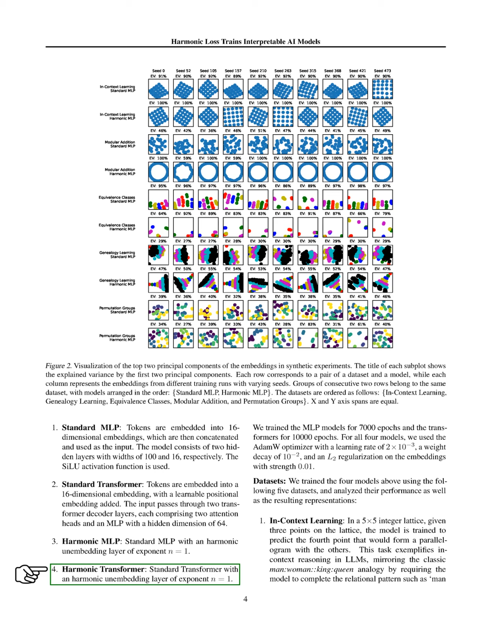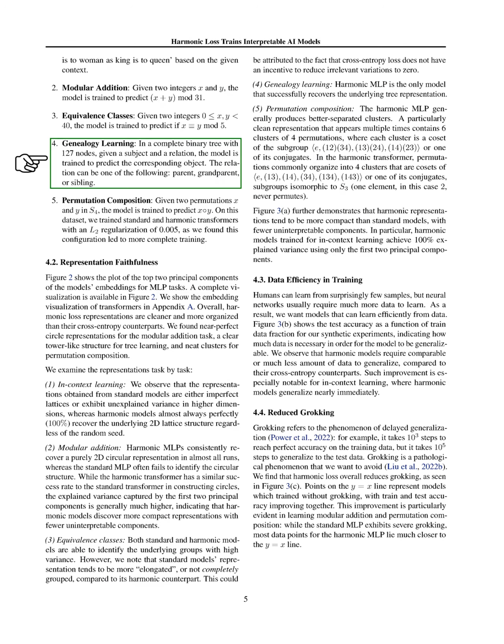4. Genealogy learning. In a binary tree with 127 nodes, the model predicts an object based on a subject and a relation, such as parent or sibling. 5. Permutation composition. The model predicts the result of composing 2 permutations. For the permutation composition dataset, we trained the standard and harmonic transformers with an L2 regularization of 0.005, which we found beneficial for training completeness.